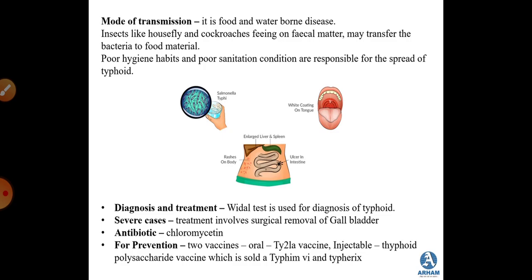Diagnosis and treatment: there is the Vidal test, which is used for the diagnosis of typhoid, and in severe cases the treatment also involves surgical removal of the gallbladder. An antibiotic like chloromycetin is used, and there are also certain vaccines for prevention of this disease. There are two vaccines, one is oral and the other is injectable. The oral one is the Ty21a vaccine, and the injectable one is the typhoid polysaccharide vaccine, which is sold as Typhim Vi and Typhirix in pharmaceutical markets. So this was about typhoid fever.